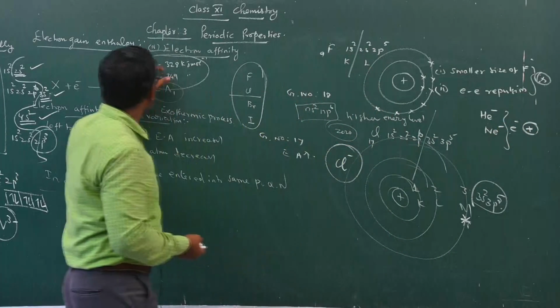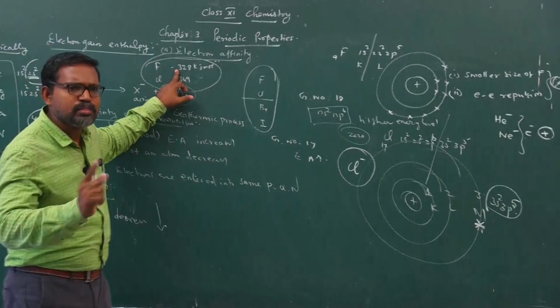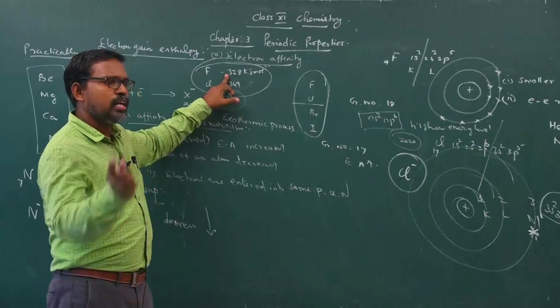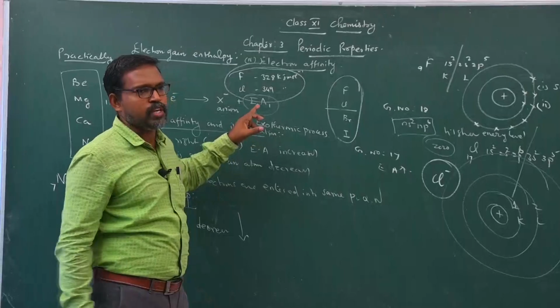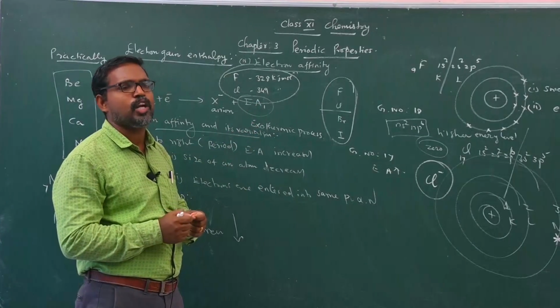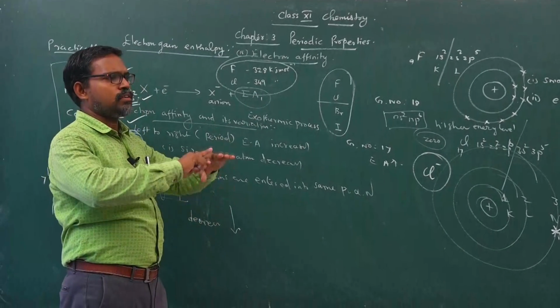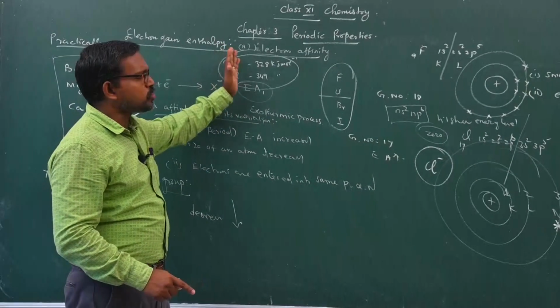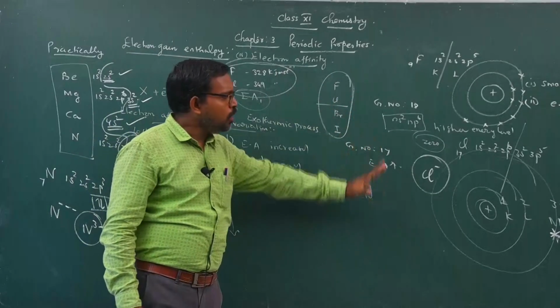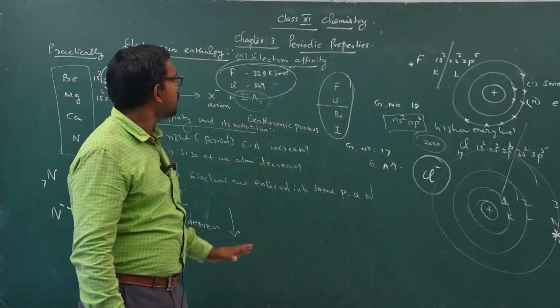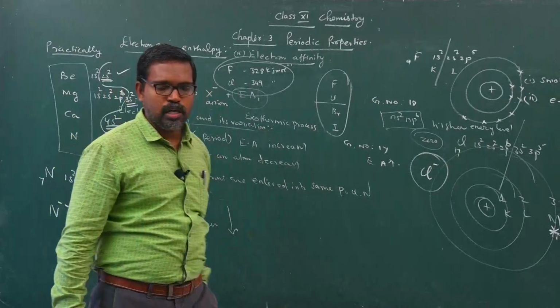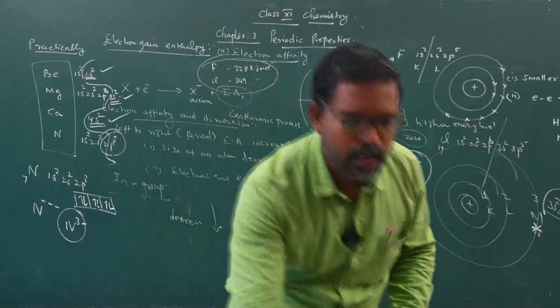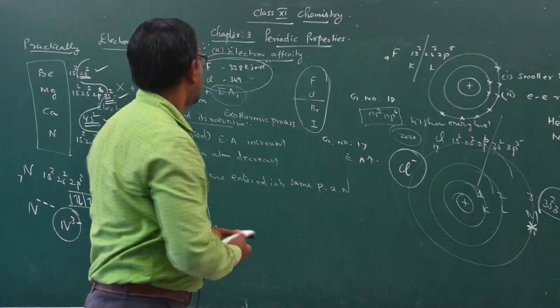But in the case of chlorine, it shows negative values. Automatically, when the electron is added, energy is released. We do not need to supply any energy. When the electron is added to the valence shell, the energy is released. So you should learn this topic very well: electron gain enthalpy or electron affinity.